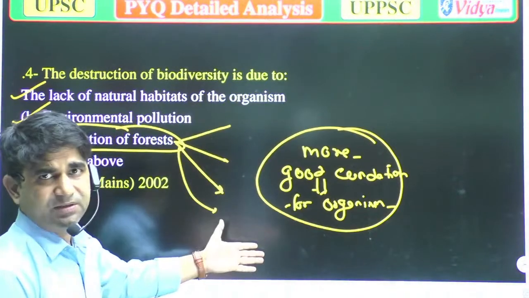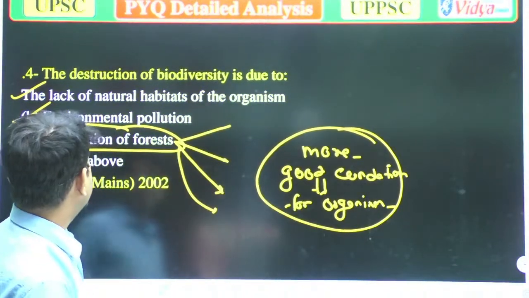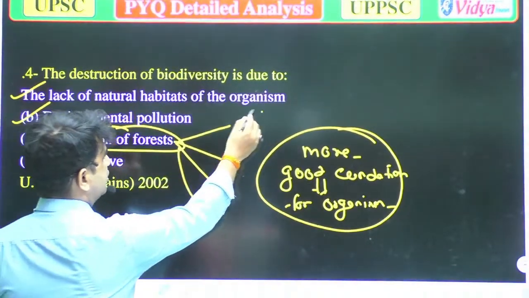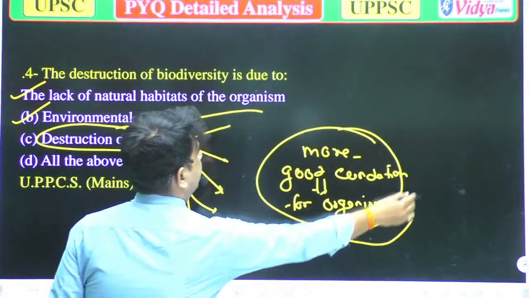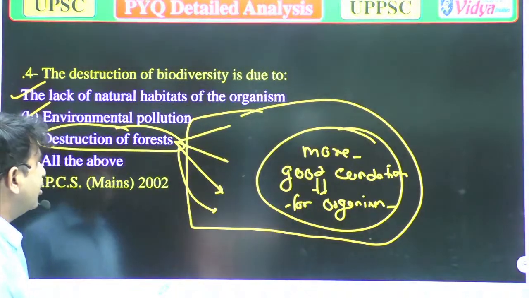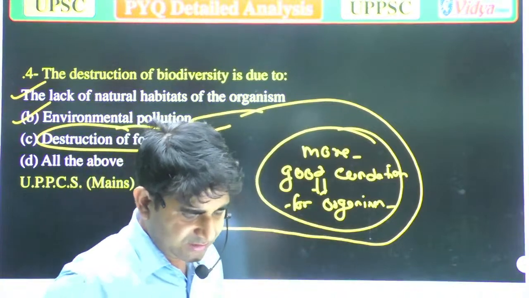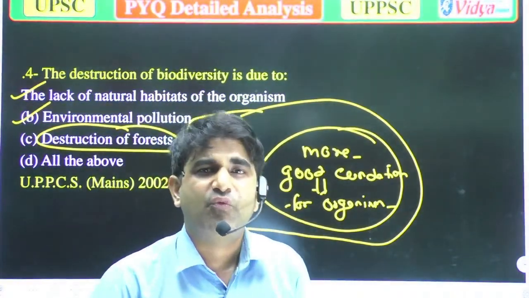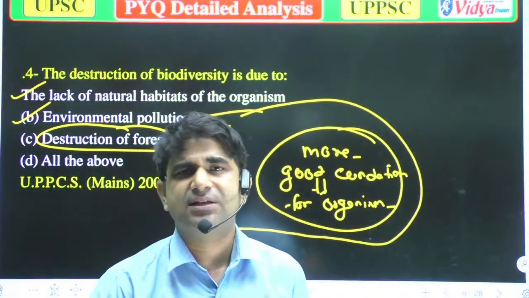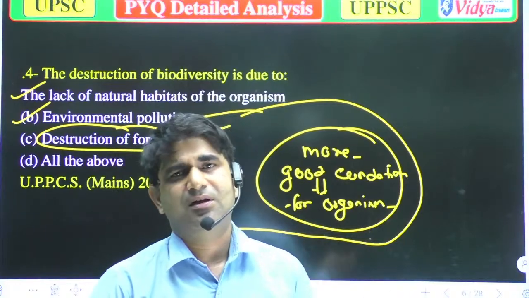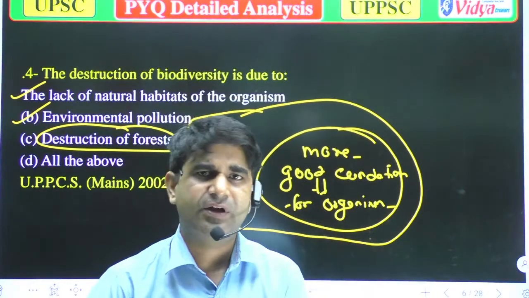So we can say that the destruction of forest can also harm biodiversity. Because, as we have discussed earlier, in forests various types of organisms are found: various algae, bryophytes, animals. And in animals, all the phyla are there.